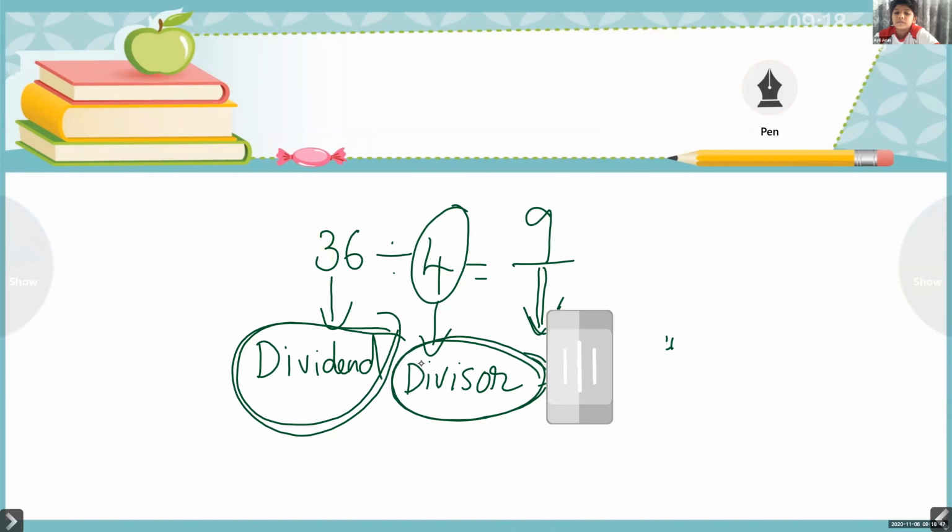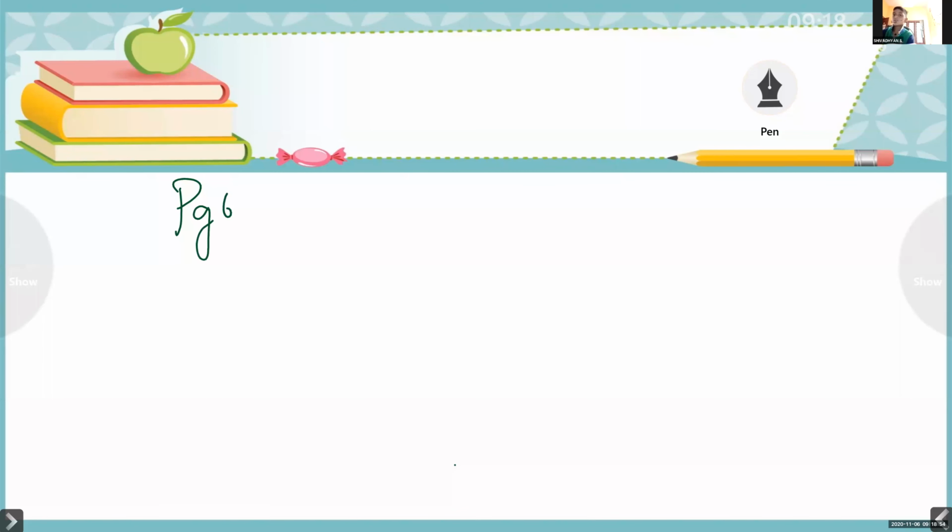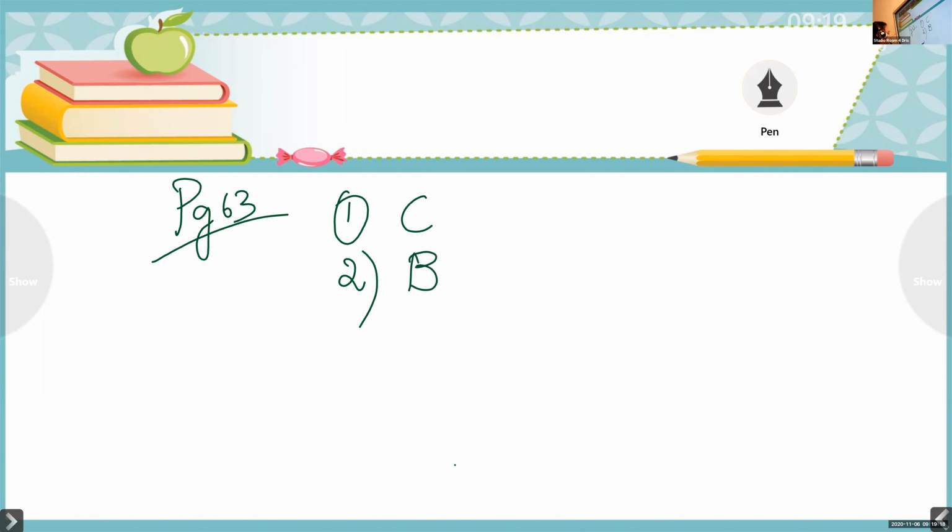Those children who joined late, please see the page number, page 63. Yes, Shiva, then you can mute. Okay, ma'am. Question number 1: the number of times the divisor divides the dividend is known as quotient. Option C. Question number 2: 520 divided by 8 equal to 65. 65 is the quotient. Option B. Okay. Next one, Joseph.